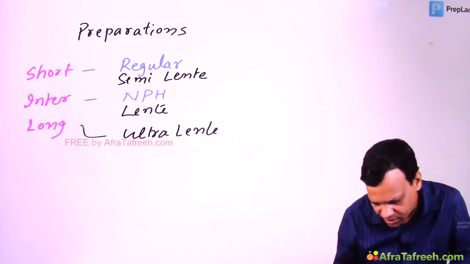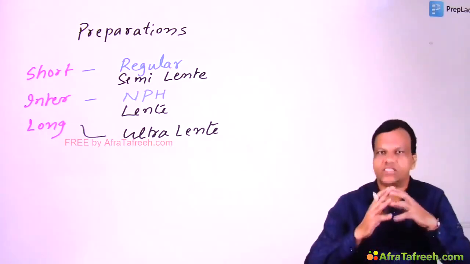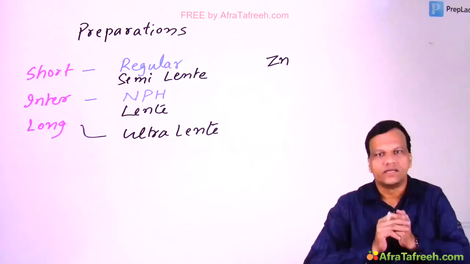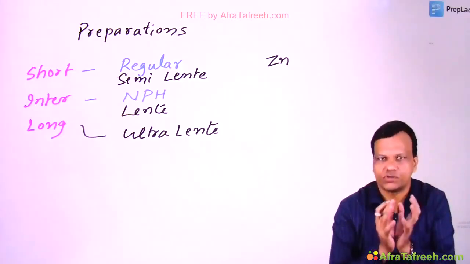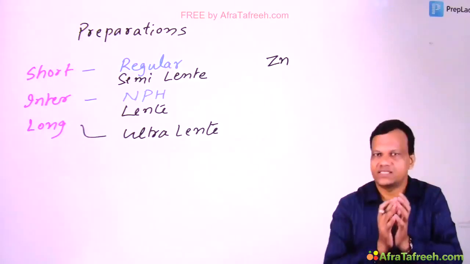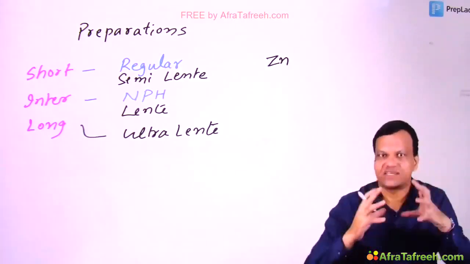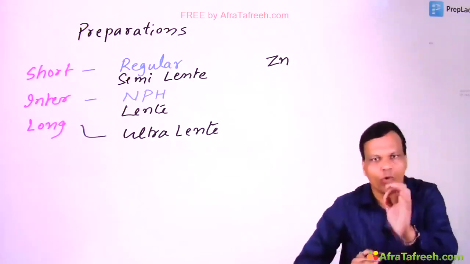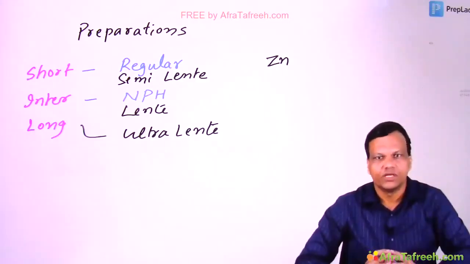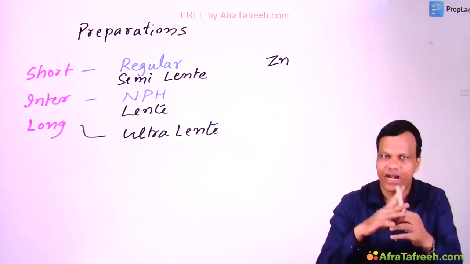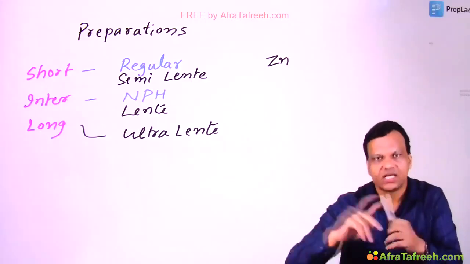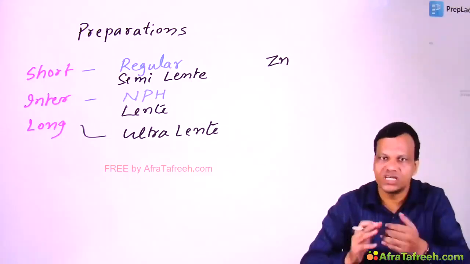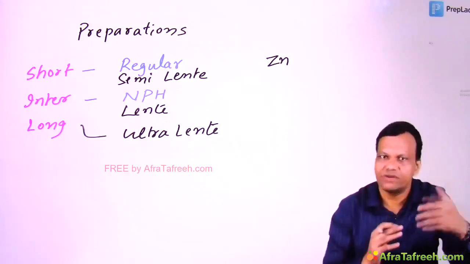So basically the concept is, when we add zinc to the insulin, zinc stabilizes the hexameric form of insulin. Remember, insulin normally exists as 6 molecules together, hexamers, and these hexamers are inactive. They must be broken down to form monomers, then the action will come. So if we stabilize the hexameric form and monomers are slowly released, the insulin will become long acting. So zinc does that function. If we add more zinc, it will be longer acting. If we add less zinc, it will be shorter acting.